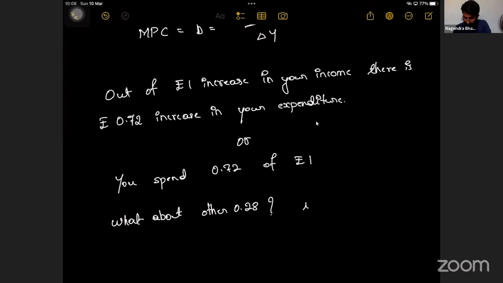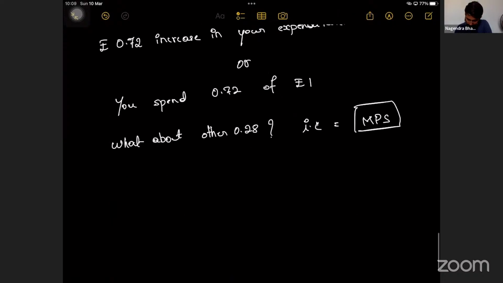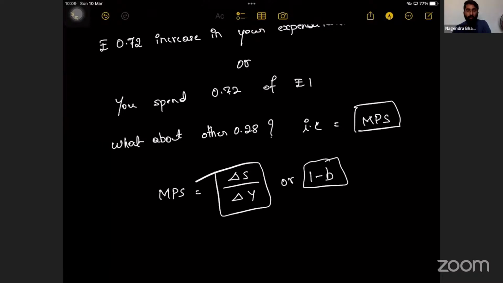That in a sense is MPS, marginal propensity to save. The other 28 paisa you will save. Yes, no? That is what we discussed. How to calculate MPS? MPS is equal to delta S divided by delta Y, or 1 minus B. जा रहा है दिमाग में?